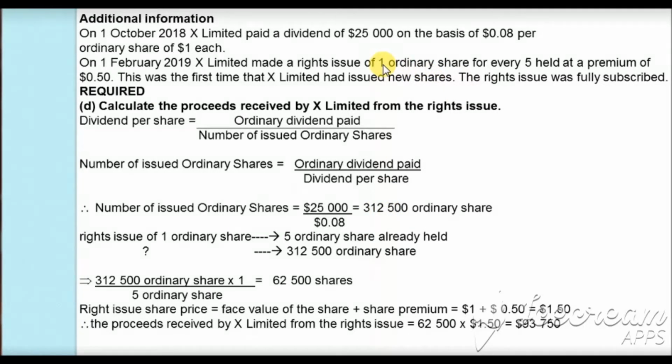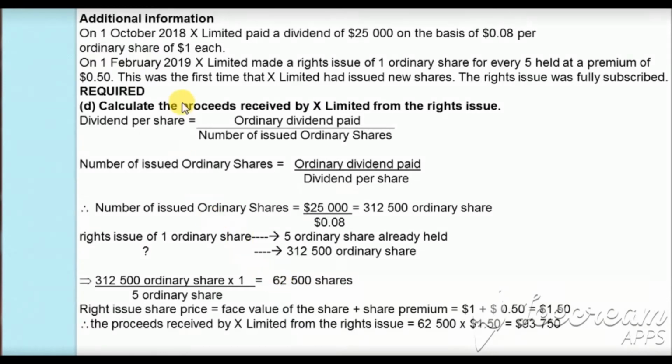So this was issued, and the information which we started with was that one rights issue share is issued if you have 5 ordinary shares, and if you have 312,500 ordinary shares, how many rights issue shares will be issued? So when you cross multiply it, it will be 312,500 times 1 divided by 5, which will be 62,500 shares. These are the shares which are issued through the rights issue.